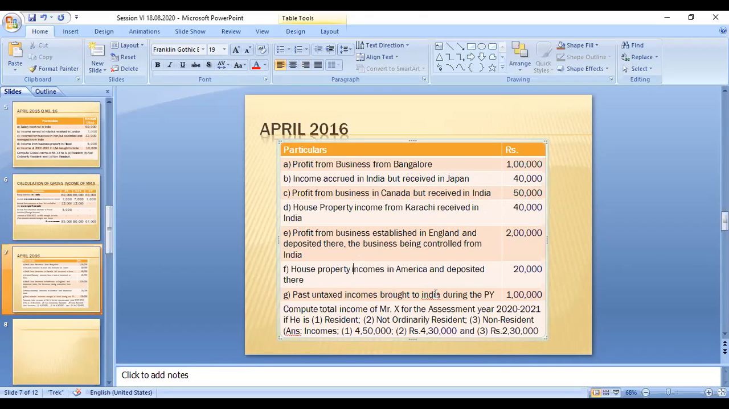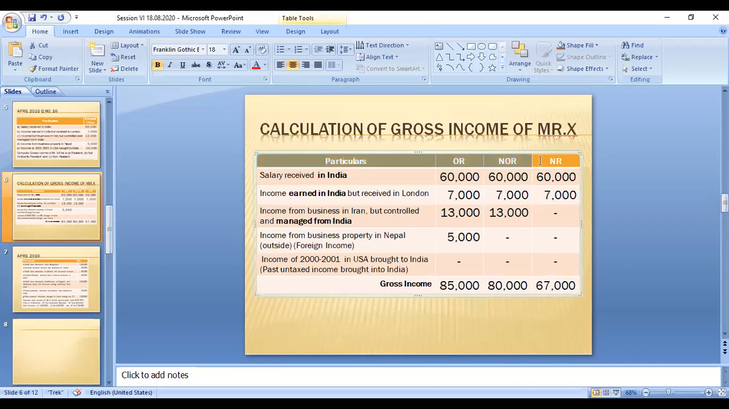Past untaxed income brought into India during the previous year. We already know this amount is not taxable, right? So now we can go for an answer. I will take this format.